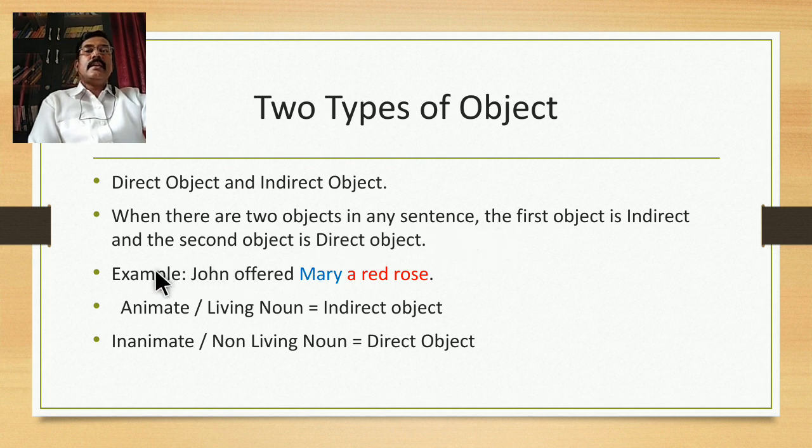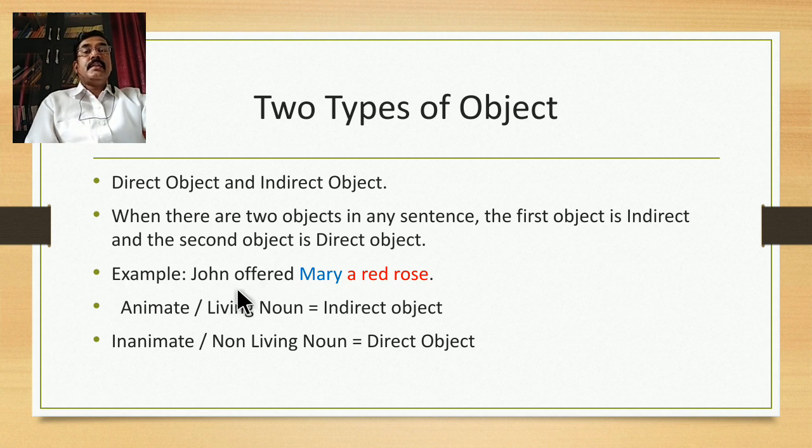Let us see an example. John offered Mary a red rose. Here in this particular sentence, Mary, which is in blue font, is an object, a noun, and a red rose also is a noun.